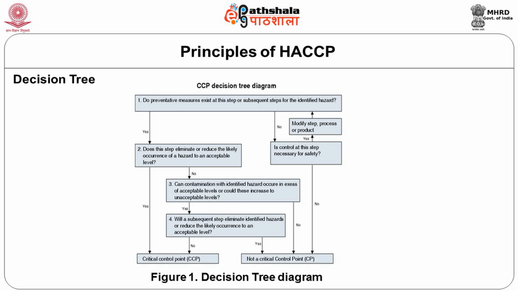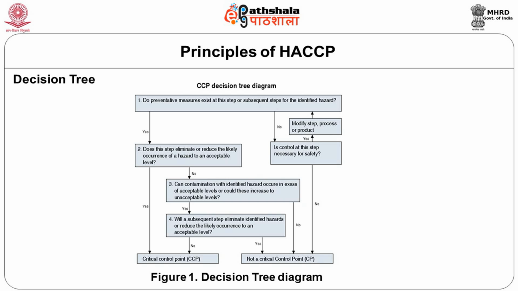Take for example, again, milk. For liquid milk, if a physical hazard is there, you may have put in a filter. After milking, you pass your milk through the filter, and this filter will take all physical hazards out of the milk. So, do preventive measures exist at this step or subsequent steps? Yes. If yes, does this step eliminate or reduce the likely occurrence of the hazard to an acceptable level? Yes, because we are talking about physical hazards. Then that becomes a critical control point. That means you should have a filter after milking that will control all physical hazards in milk.